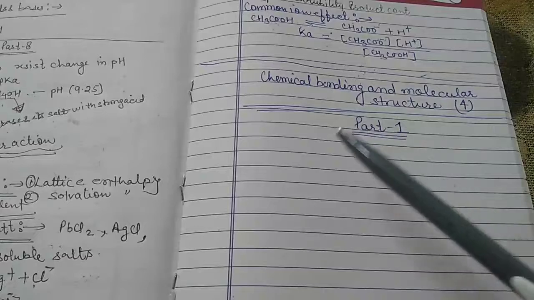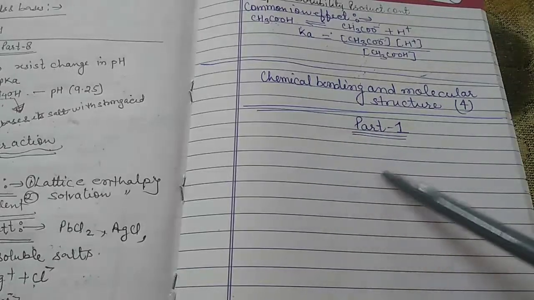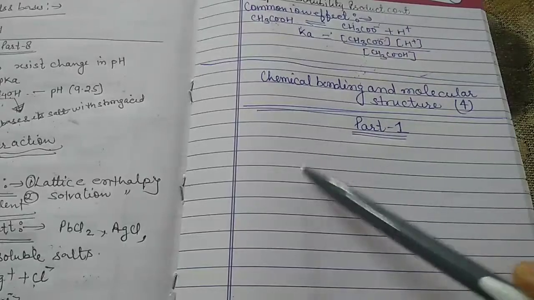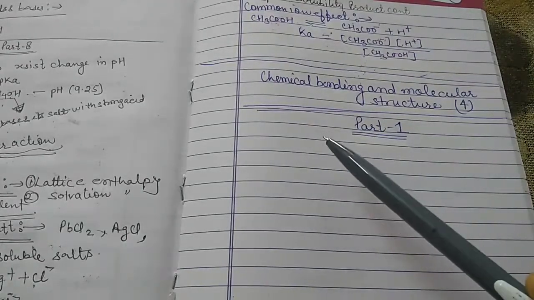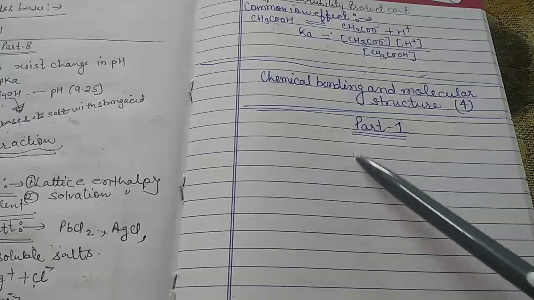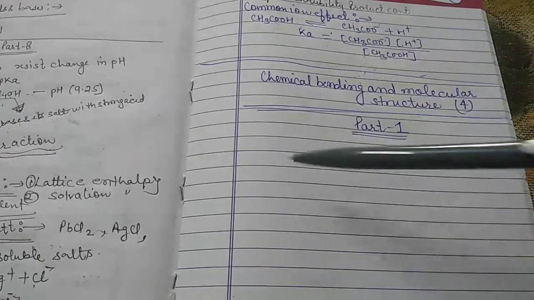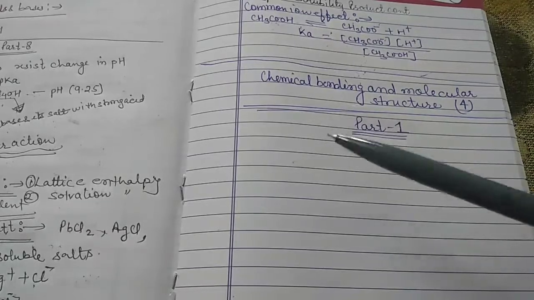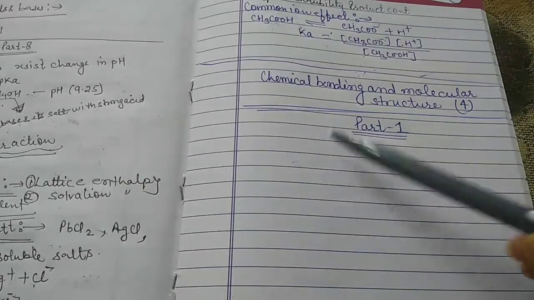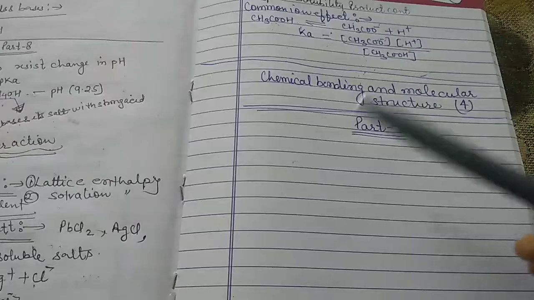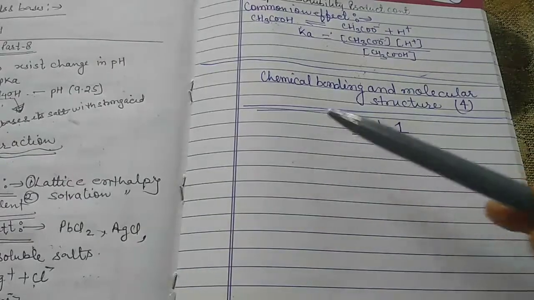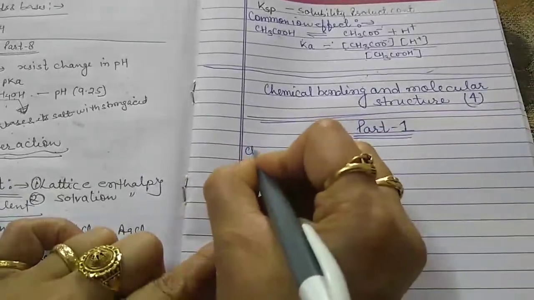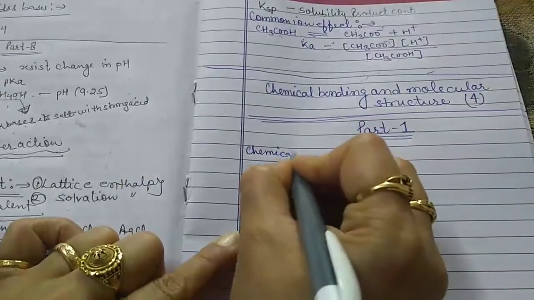So obviously there must be some force which holds the constituent atoms in a molecule. So the attractive force which holds various constituents, here the word constituent is used for the atoms or for the ions, together in different chemical species is called a chemical bond.